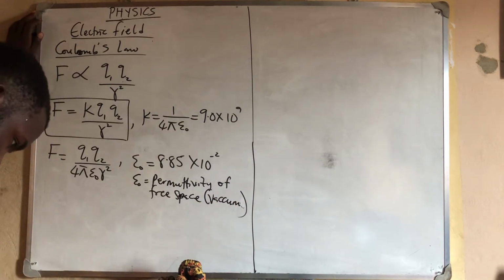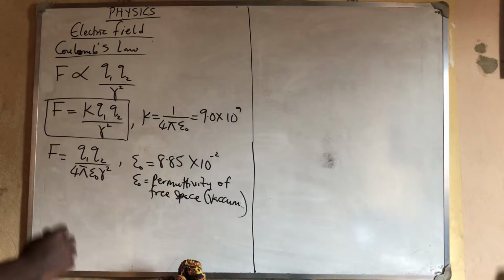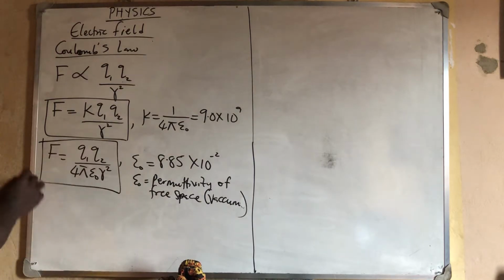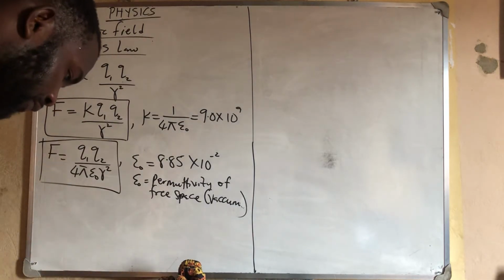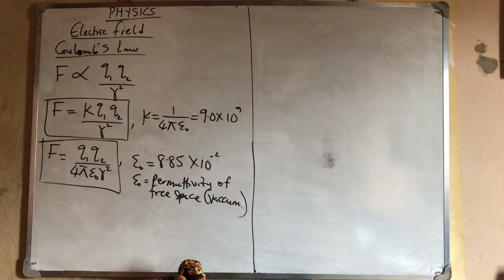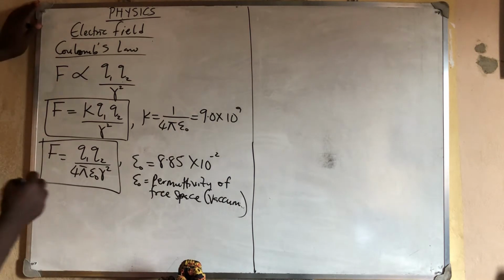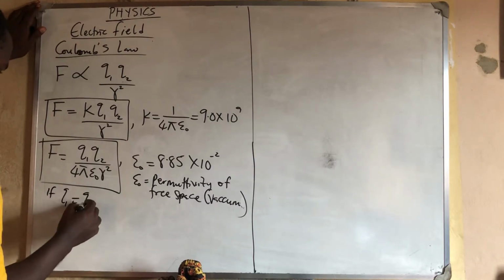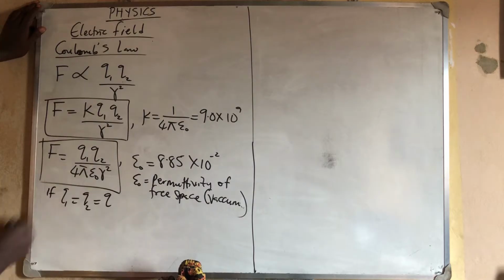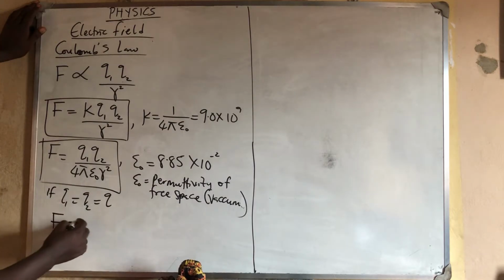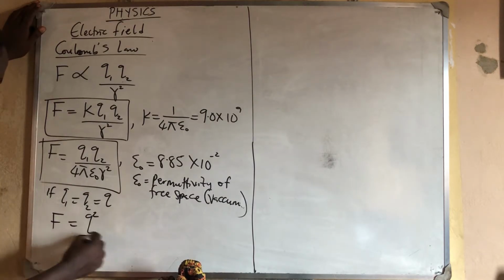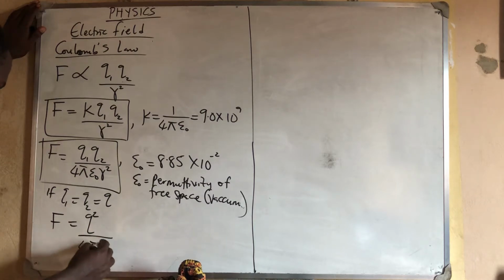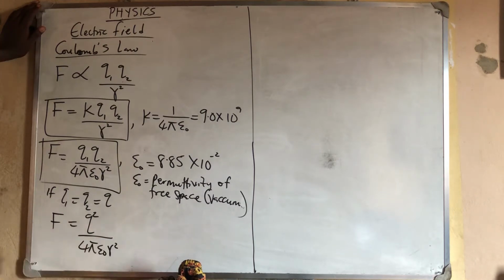So that is that. This is a very important formula to use. And you should know that sometimes they can give you that Q1 is equal to Q2. So if Q1 is equal to Q2, and let me say that both of them are just equal to Q, then we now have that F is equal to what? Q squared all over 4 pi E naught R squared.